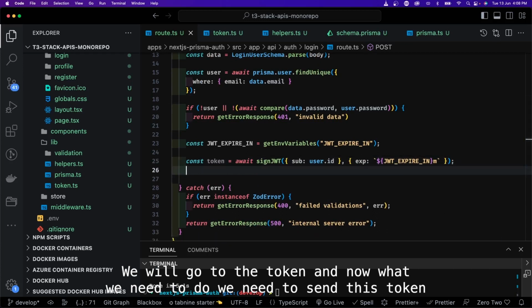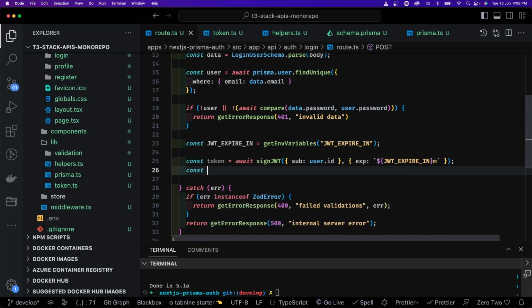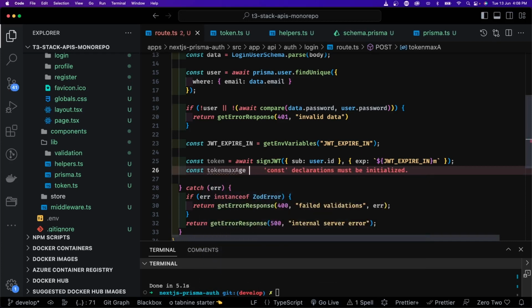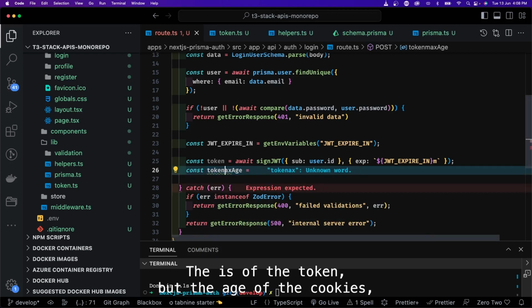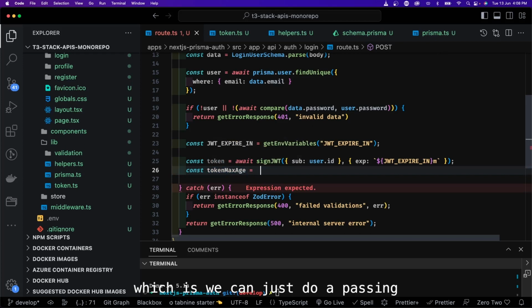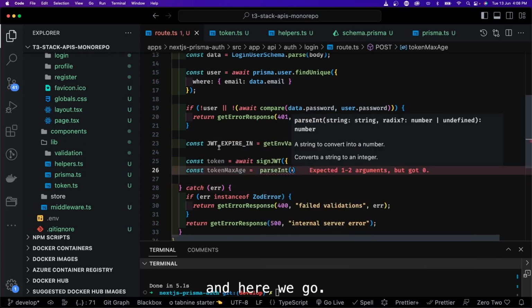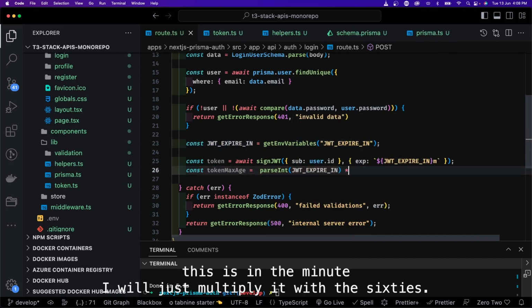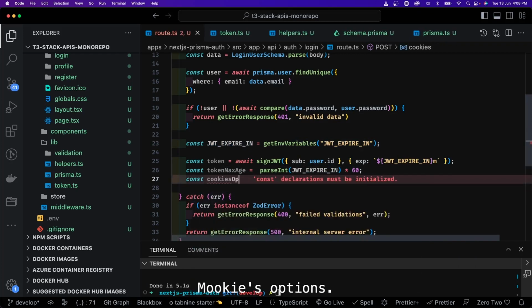And now we need to send this token inside a cookie. So we will get the expiry. So token max age. Here we are not setting the age of the token, but the age of the cookie. And here we got JWT expires in, this is in minutes, so we'll just multiply it by 60, so that is seconds. And const cookie options.